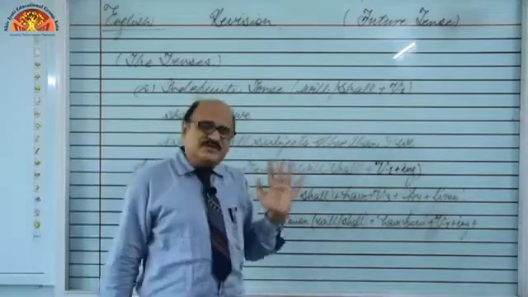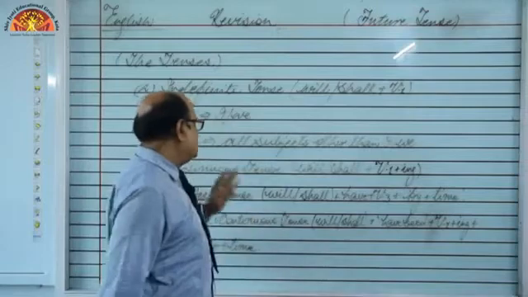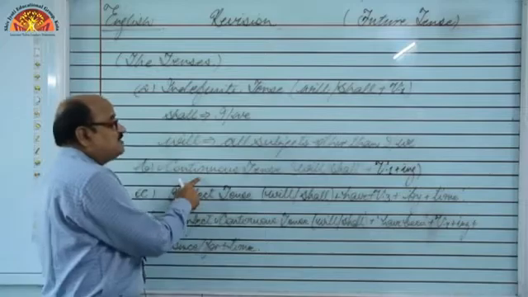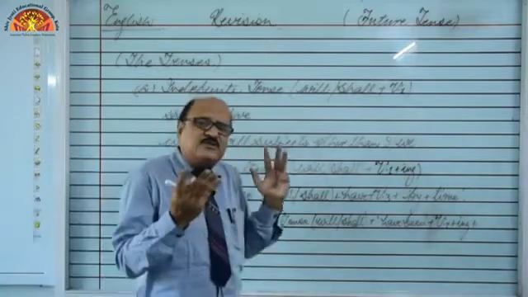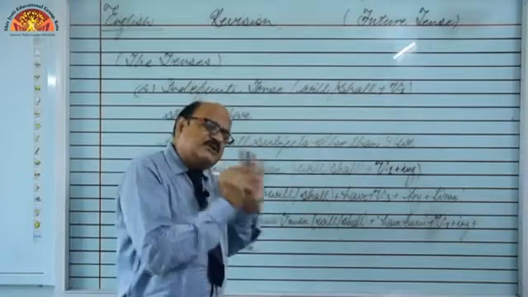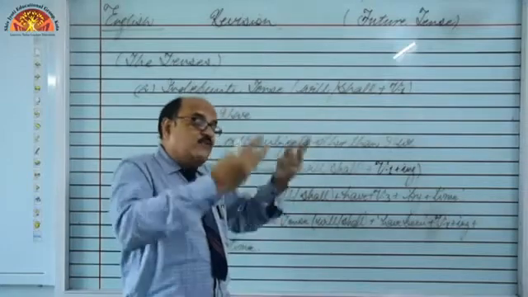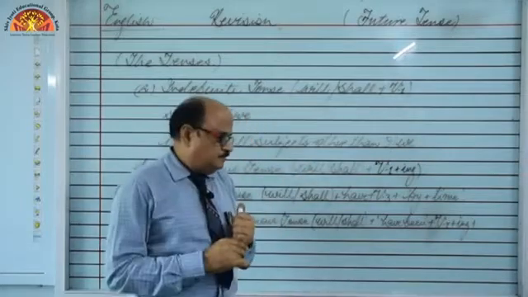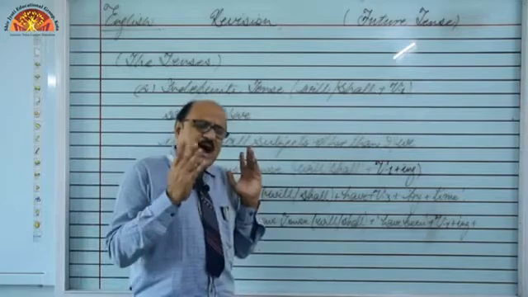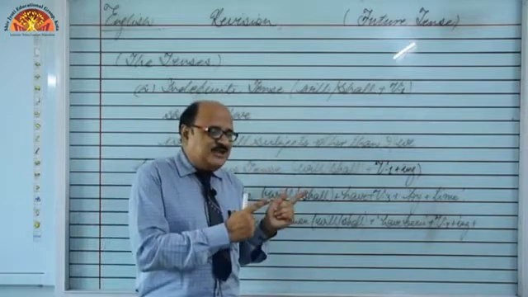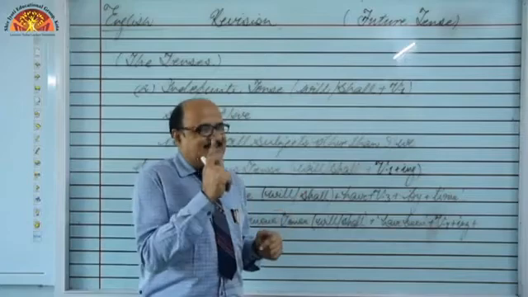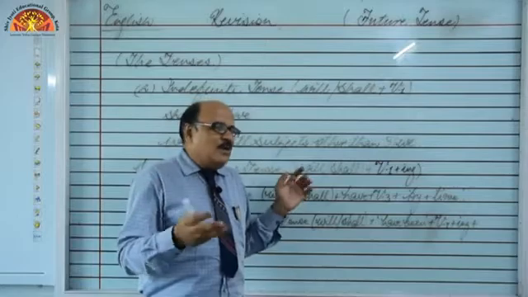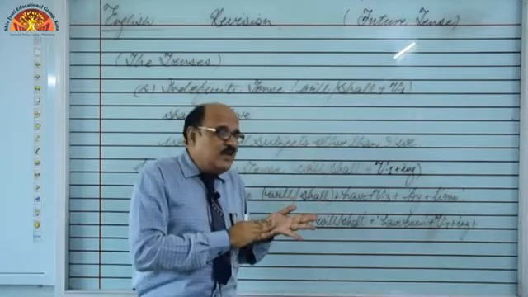Next tense is future continuous tense. Now you must have become perfect in the uses of these tenses, but let's see. Future continuous tense means future plus continuous tense, means we are talking about an activity that is supposed to happen at a particular time in future, and we are talking about its continuation. Don't come to me tomorrow. Why? Because I shall be watching an interesting movie on TV at that time. So please don't come to me tomorrow, otherwise I'll be feeling disturbed.